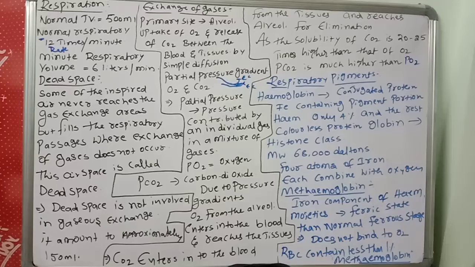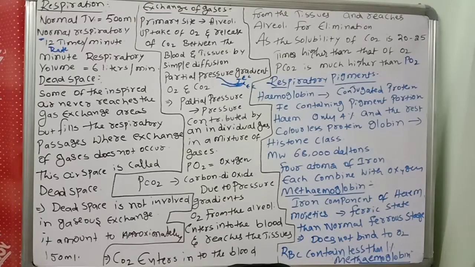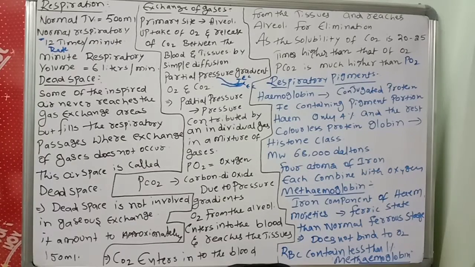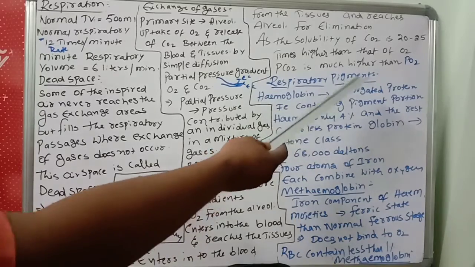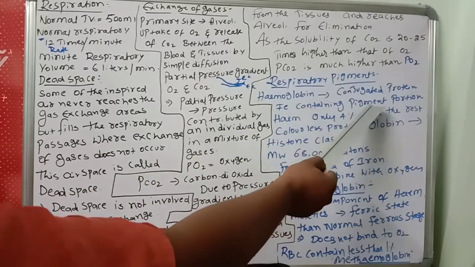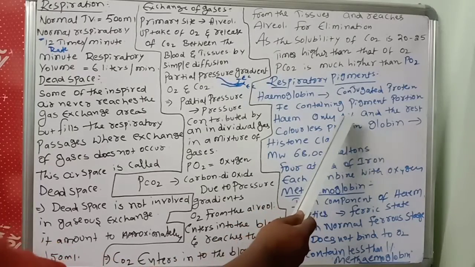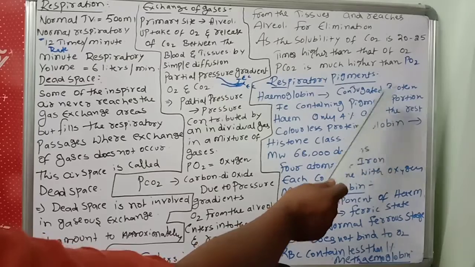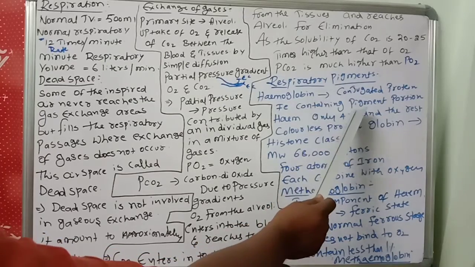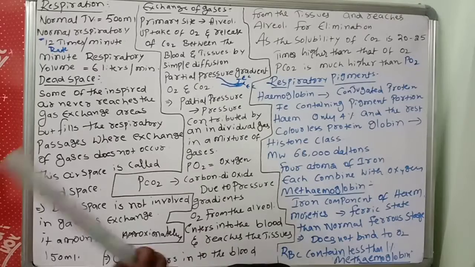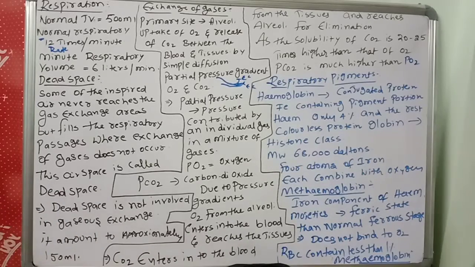Next important point to remember is respiratory pigments. We discussed that there are different types of respiratory pigments. I said hemoglobin is a conjugated protein. What is hemoglobin? It's a conjugated protein. Heme is the iron containing pigment portion, only 4%, and the rest, the colorless protein, is globin. Globin belongs to the histone class. Molecular weight is 68,000 Daltons.